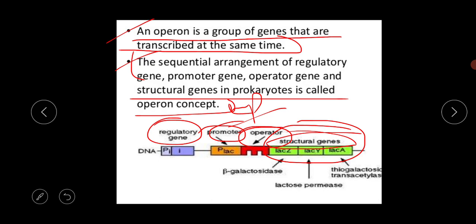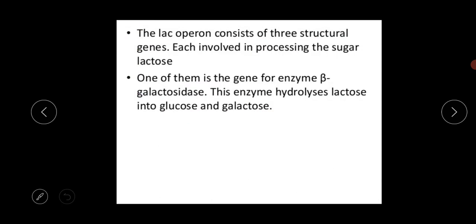All these segments are part of the DNA which carry the codes for the synthesis of proteins, and these genes determine the primary structure of the polypeptide chain by having the coding sequence of the amino acids in them. Next, this Lac Operon consists of three structural genes.